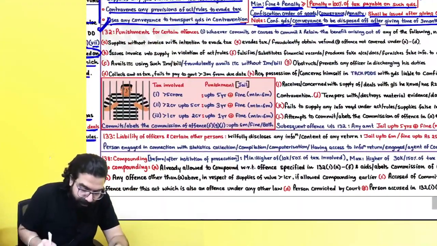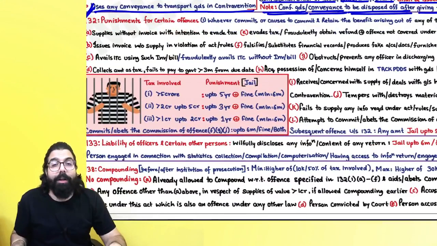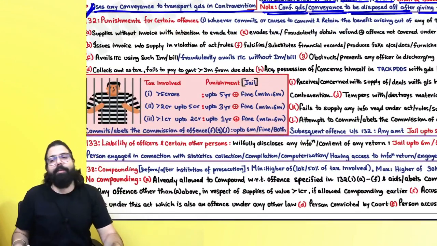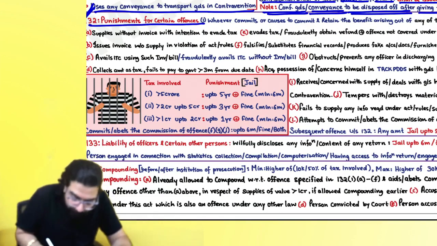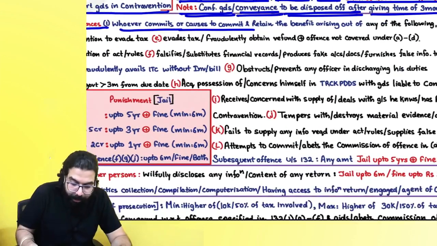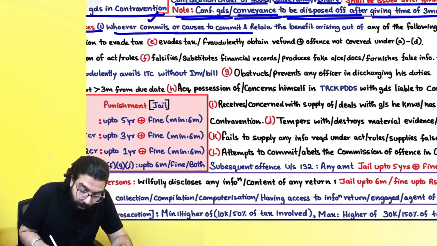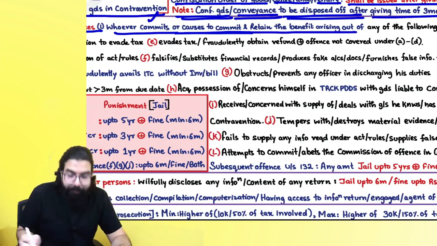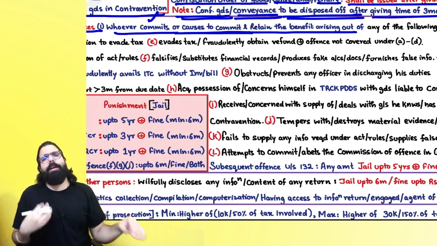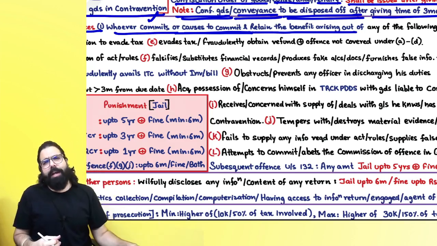Then we have section number 132. Sir, 132 means sending you to jail, imprisonment. Sir, what are the cases when imprisonment will happen? Punishment for certain offences: whoever commits or causes to commit, Baba, or retains the benefit arising out of it. It means I am the mastermind behind a fraud, or might be the person who is going ahead and doing the fraud.